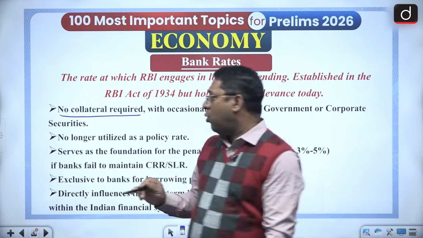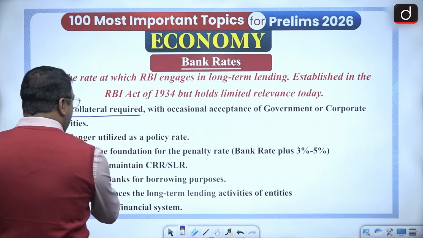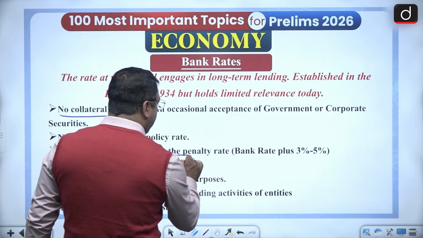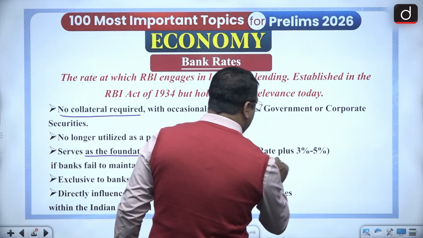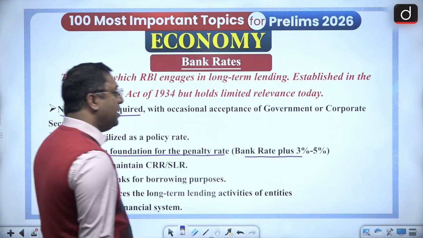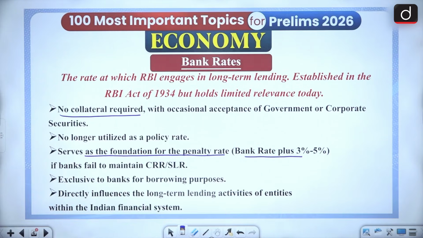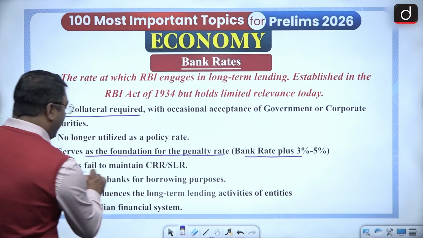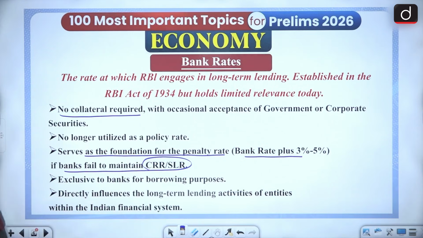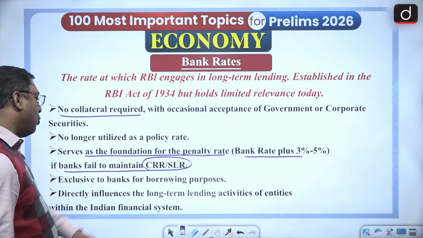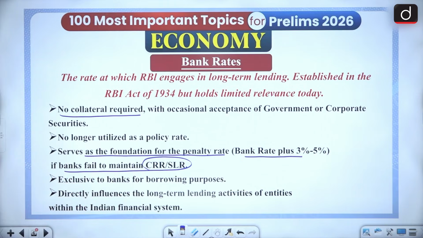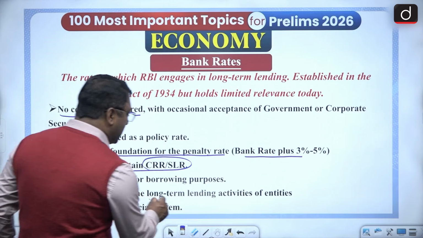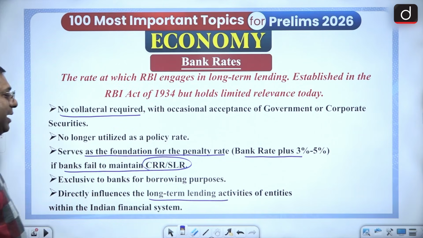And also, it serves as the foundation for the penalty rate, that is the bank rate plus 3%, which gives you what? 3% to 5%, that is the penalty rate if the banks fail to maintain the CRR or SLR. And this is exclusive to banks for borrowing purposes, and it directly influences the banks' long-term lending activities.